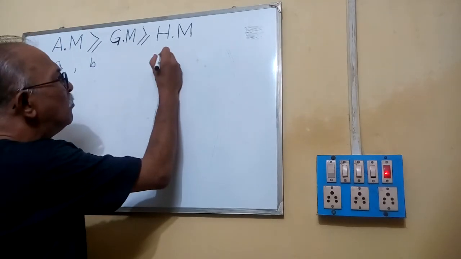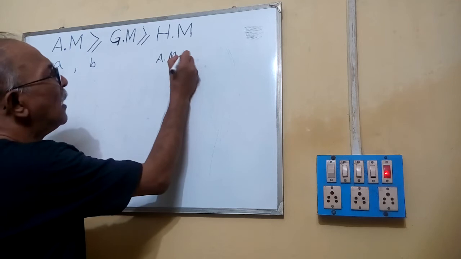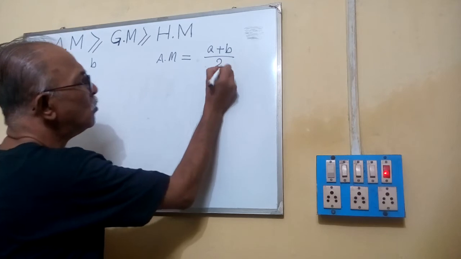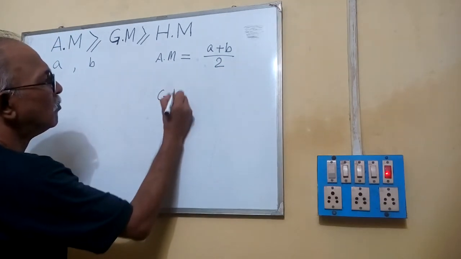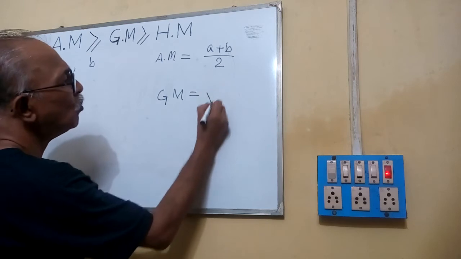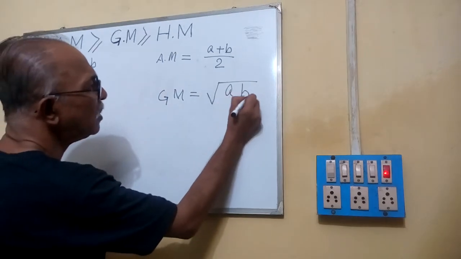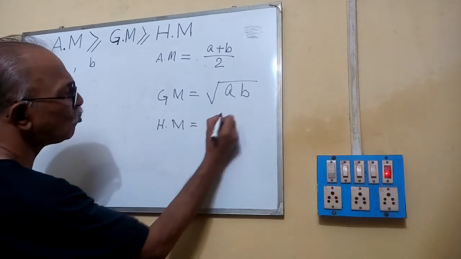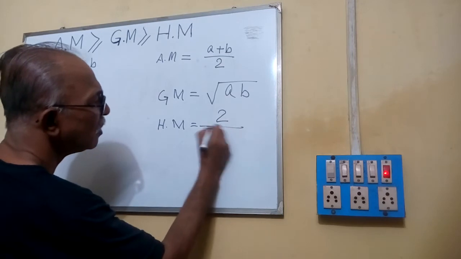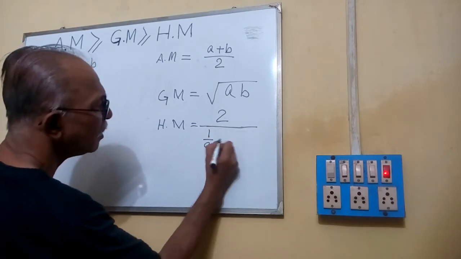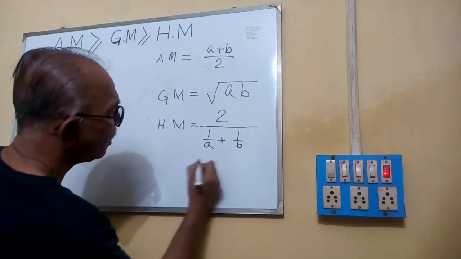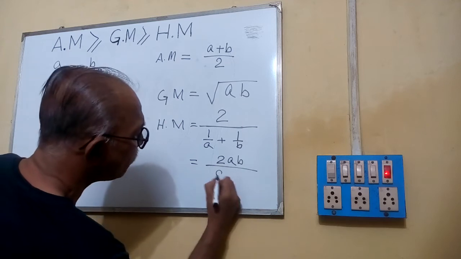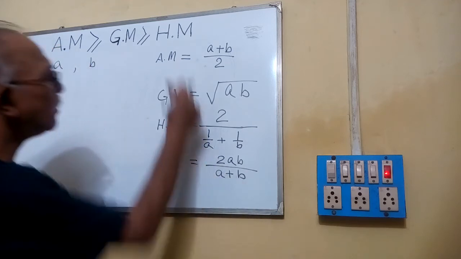So then AM, as you know, equals (A plus B) by 2. GM equals root of AB. HM equals 2 by (1 by A plus 1 by B), which will go as 2AB by (A plus B). This much we are knowing.